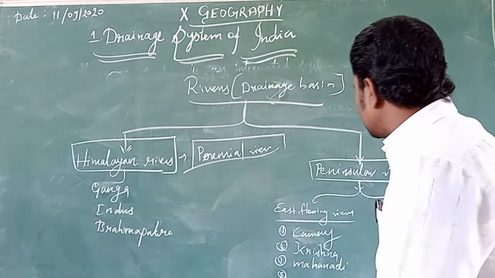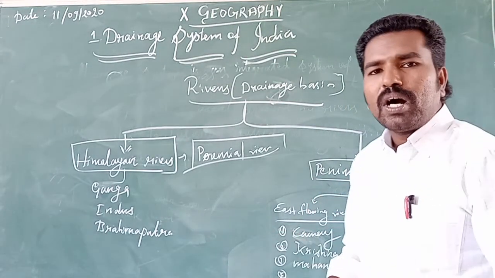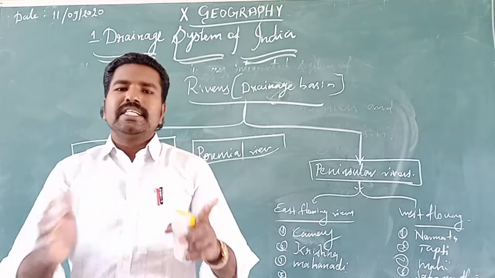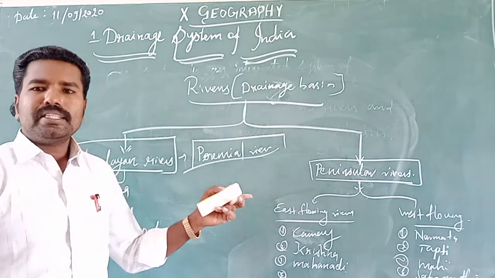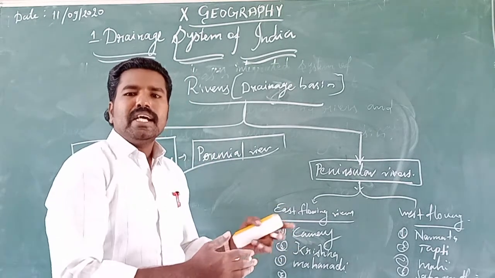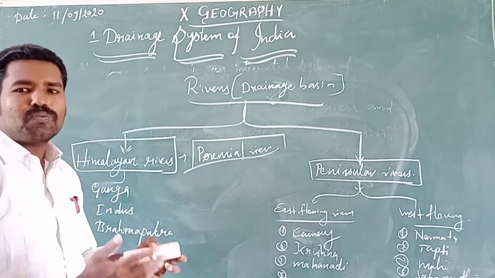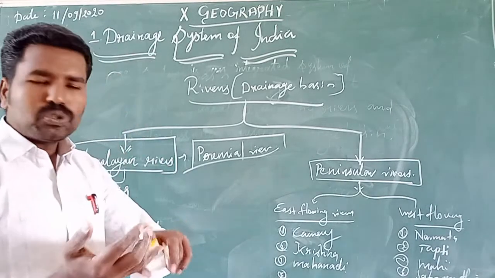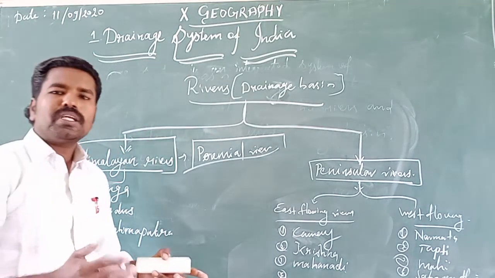These river systems are seasonal, because water does not flow throughout the year. Water flows only when the mountain regions receive rainfall from the southwest monsoon and the northeast monsoon.